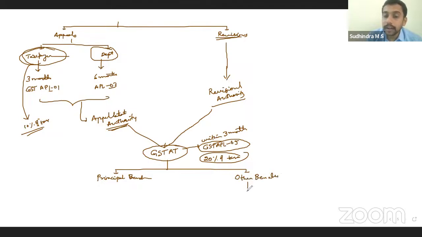Order passed by the other benches can be appealed with the High Court, jurisdictional High Court, if it involves, very good, substantial question of law. If it involves substantial question of law, within 180 days, you have to file that appeal in GST APL 08.